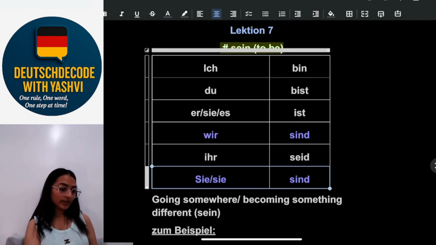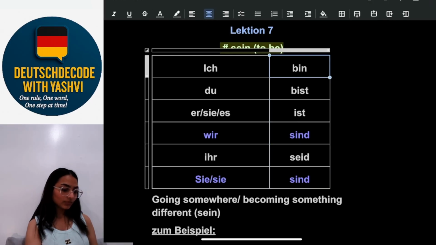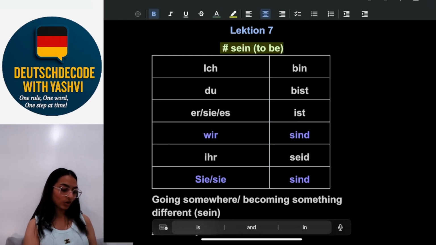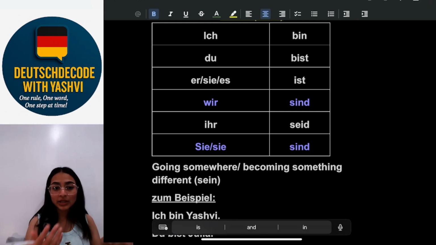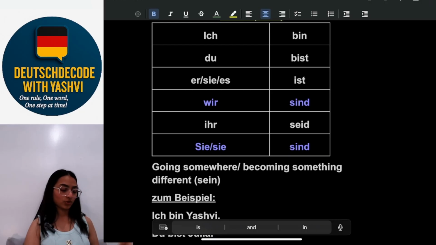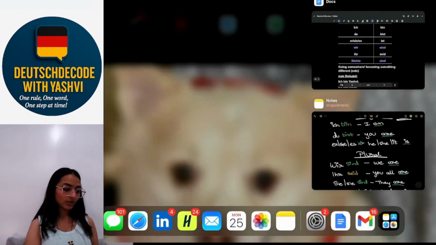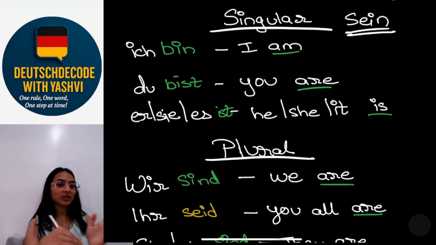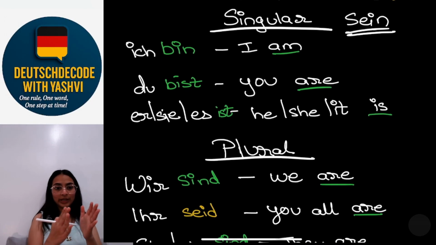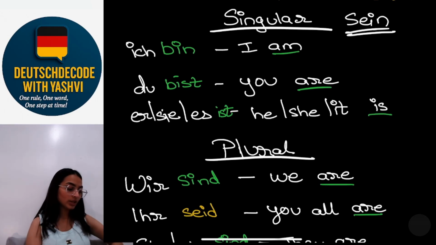Sein is always used for going somewhere or becoming something different, if you're moving from one position to a different position. I've also broken it into singular and plural, because in my previous lesson I also broke it down for singular and plural. Ich bin, I am. Du bist. Er, sie, es ist.